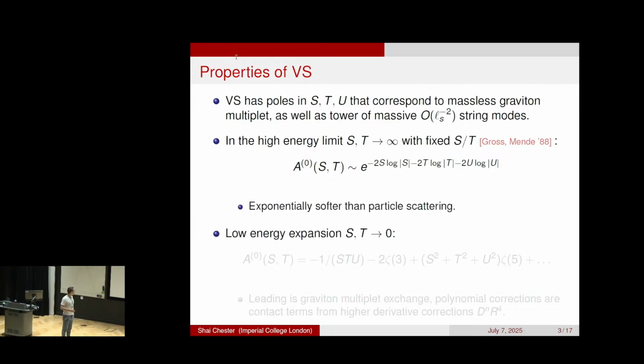Another property is that in the low energy expansion, when S and T are small, it takes the following form, where the leading term would just be a field theory amplitude for graviton scattering. But then you have these infinite corrections, because you have a string, which basically correspond to these massive modes. And as Maria discussed, these are all proportional to single-valued zeta functions. These correspond to higher derivative corrections. So this would be the R^4 correction, the D^4 R^4 correction, et cetera.